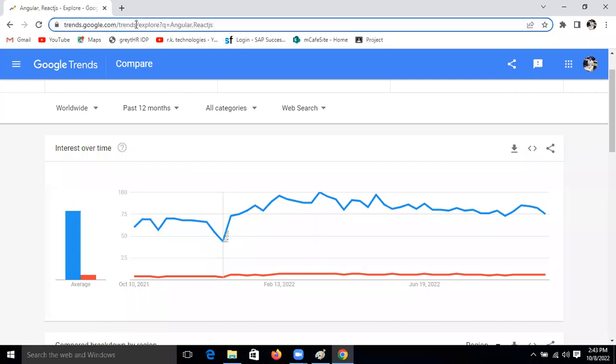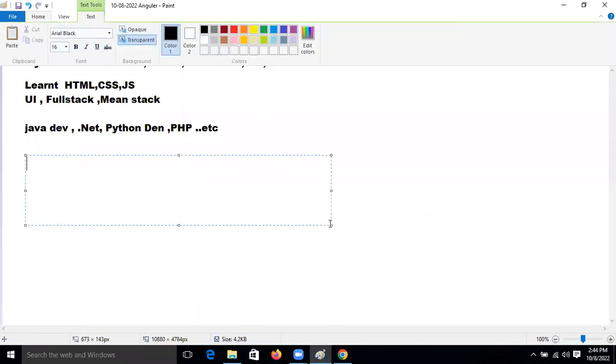Here I'm just copying and pasting this URL. Later, whenever I share this document with you, you can use it in the future. Please control your finger and don't do anything on the screen.